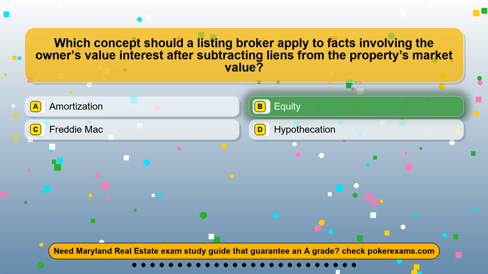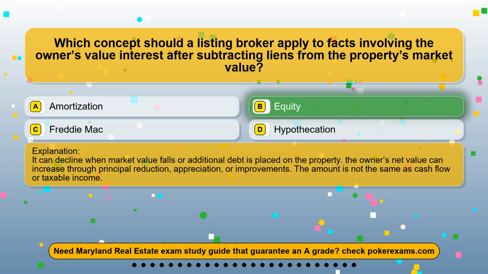The correct answer is option B, equity. It can decline when market value falls or additional debt is placed on the property. The owner's net value can increase through principal reduction, appreciation, or improvements. The amount is not the same as cash flow or taxable income.